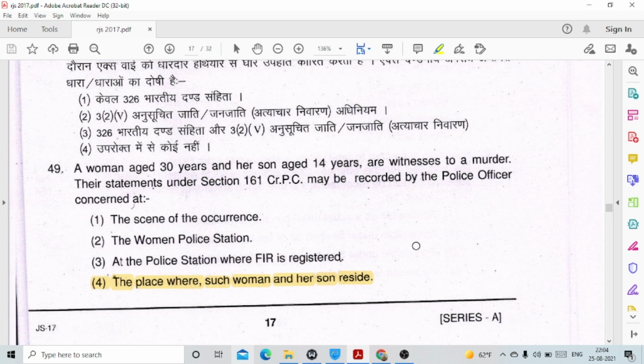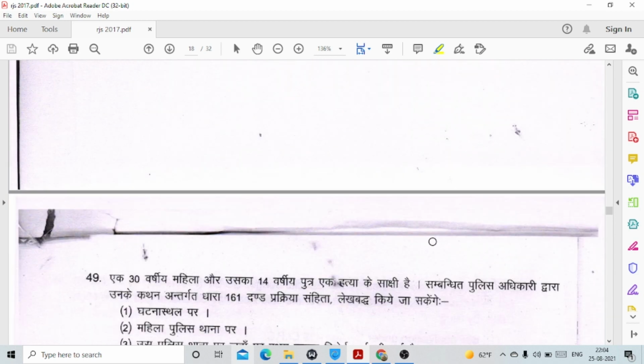Question number 49. A woman aged 30 years and a son aged 14 years are witness to a murder. Their statements under Section 161 CrPC may be recorded by the police officer concerned at the place where such woman and son resided. This has been done by an amendment in the year 2018.